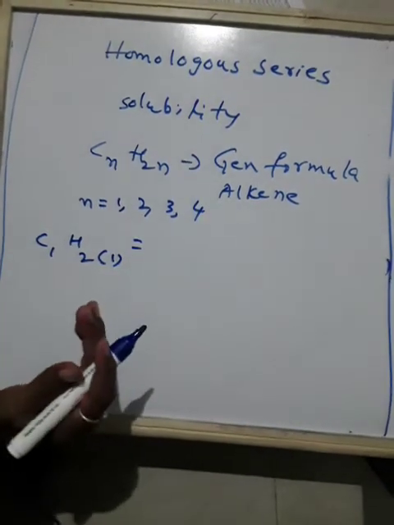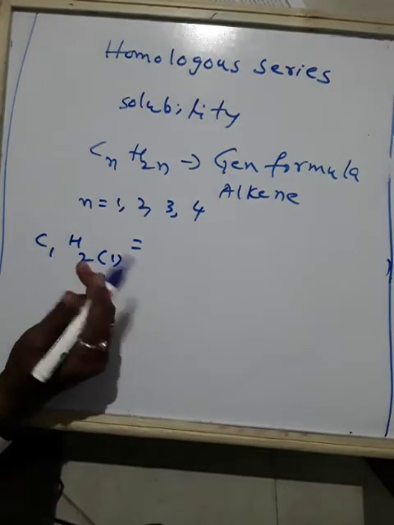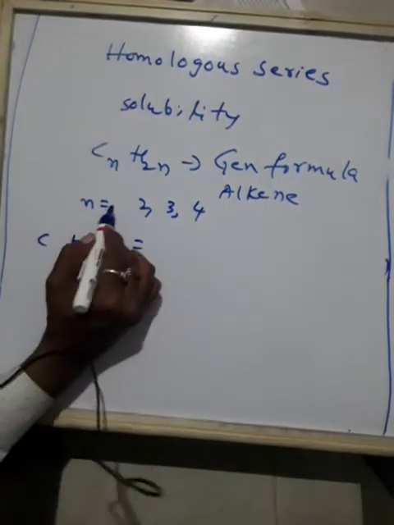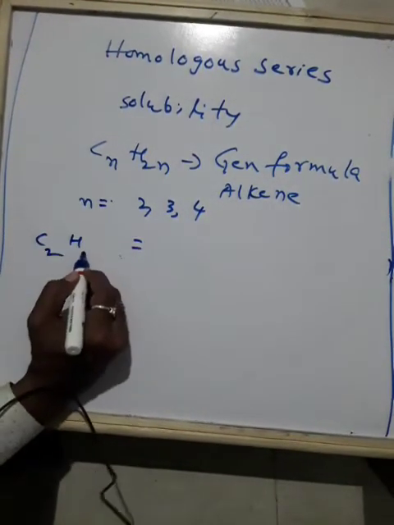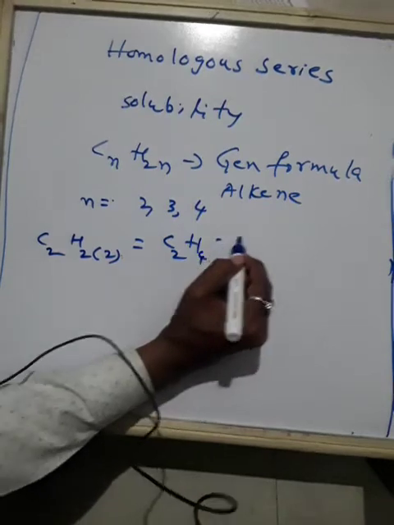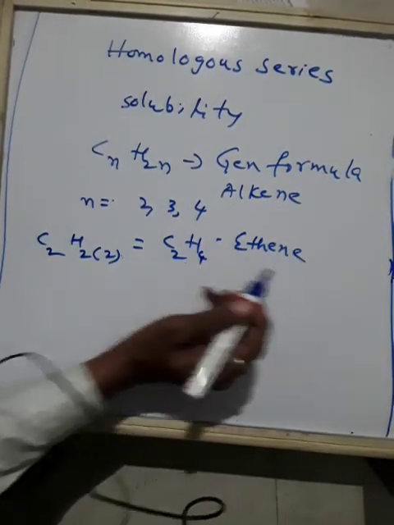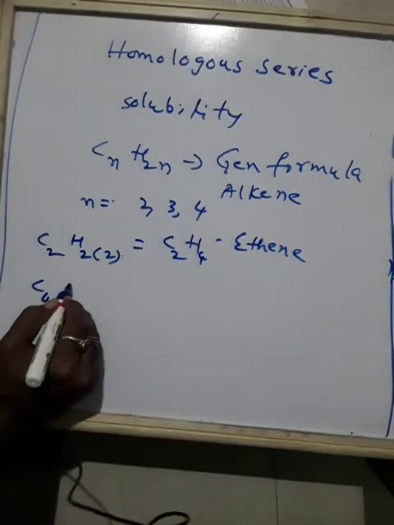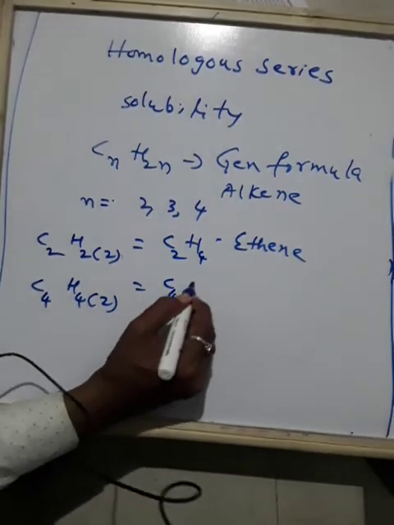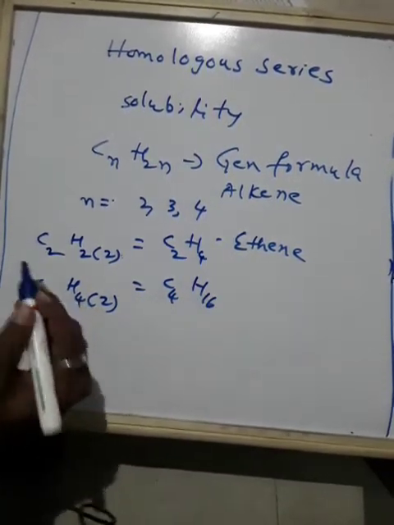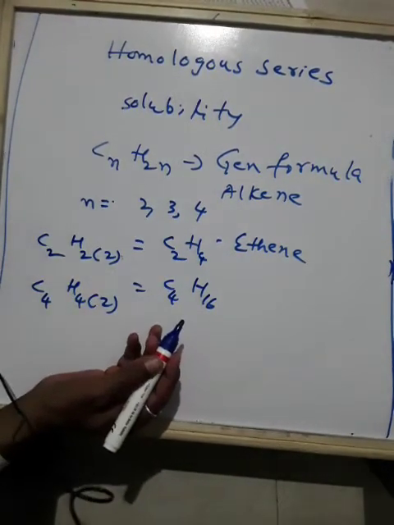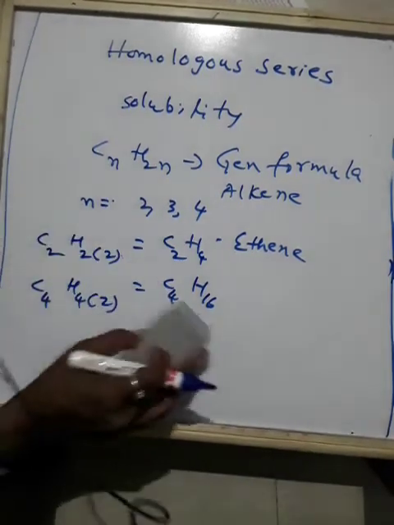N will not be 1 here; it starts from 2. If it is 2, C2H2 into N, it is C2H4. So this is ethene. Suppose if you write 4, then H4 into 4, and this is C4H8. They have different names: propene, okay, propene we can say. In this way, C4H8.